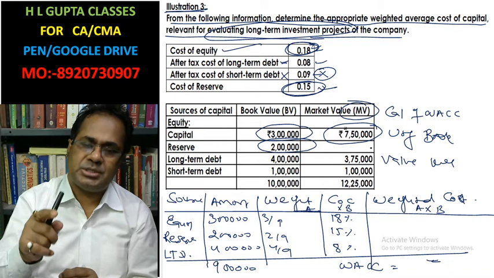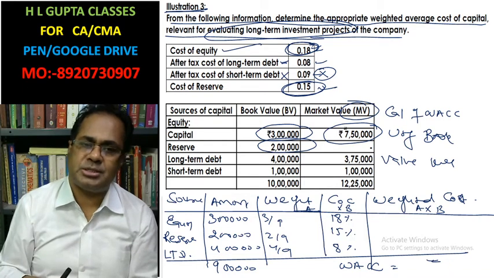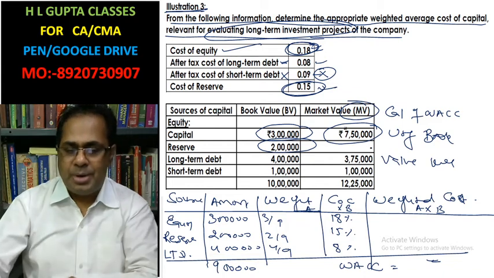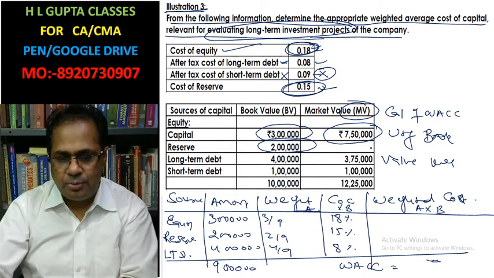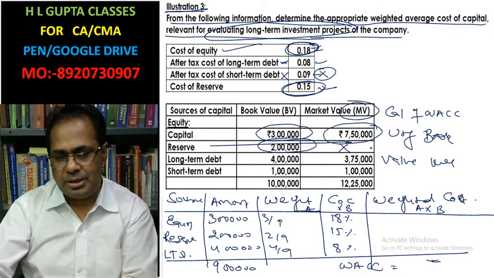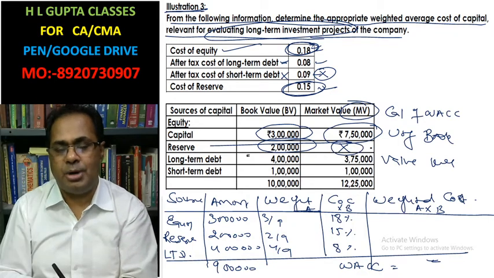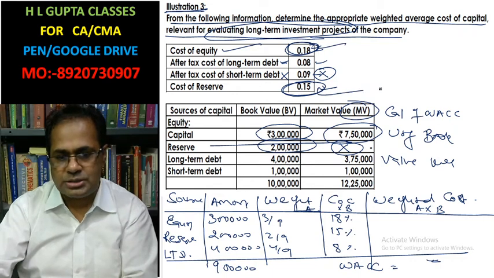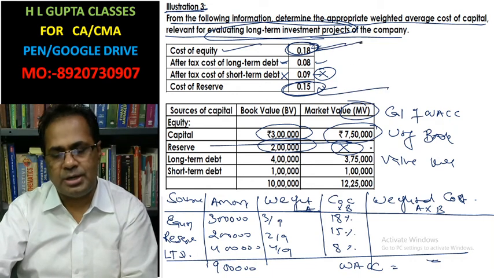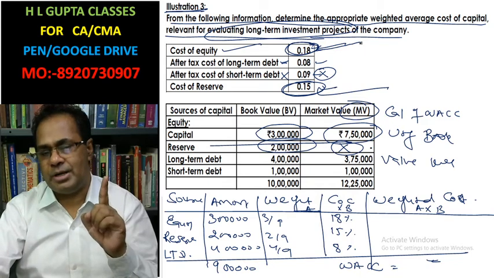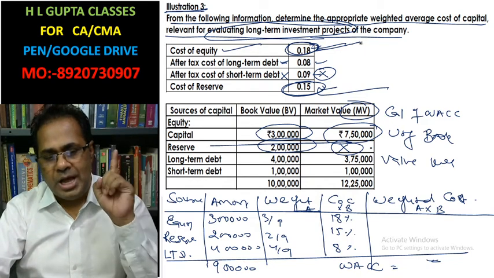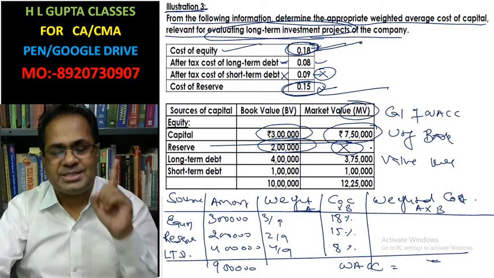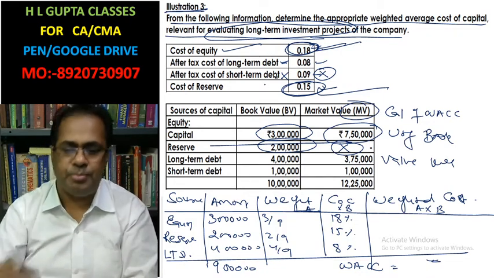Equity share selling price represents reserve also. That's why market value of reserves will never be available in the question. You always have to concentrate on whether the cost is different or same. If the cost is different, then you must bifurcate equity market value and reserve market value. It is bifurcated on the basis of book value.